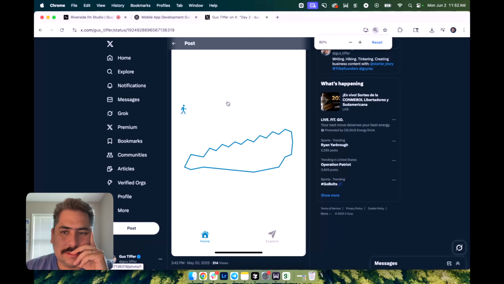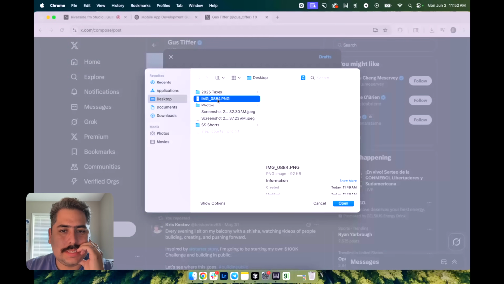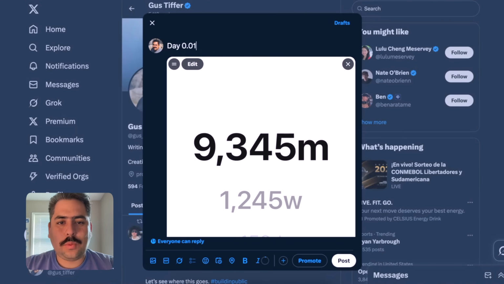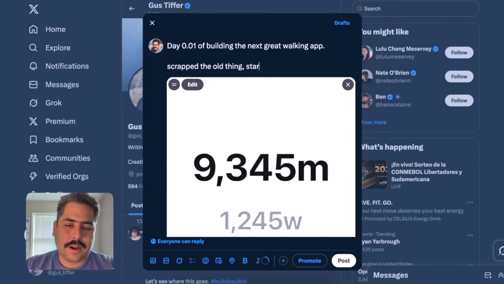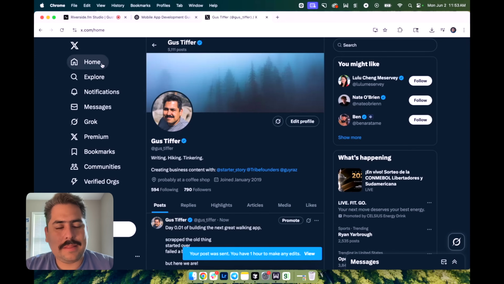This sucks too. So I'm going to redo it. I'm going to post again. I'm going to jokingly say day 0.01 of building the next great walking app. Scrap the old thing, start it over, but here we are. All right, I think that's it. Let's post it. And that's it.